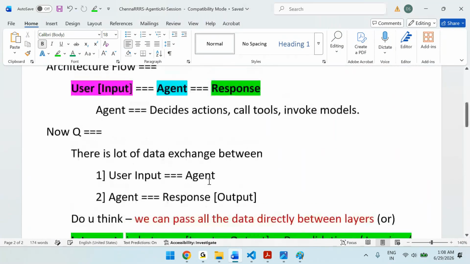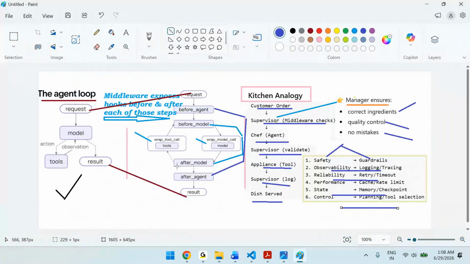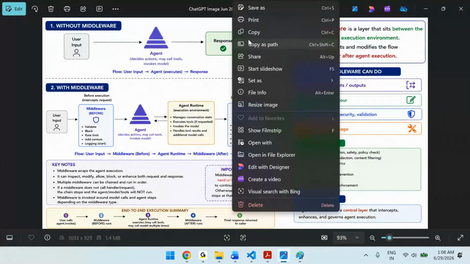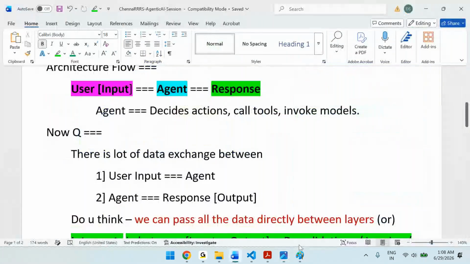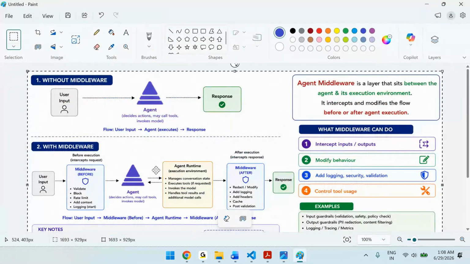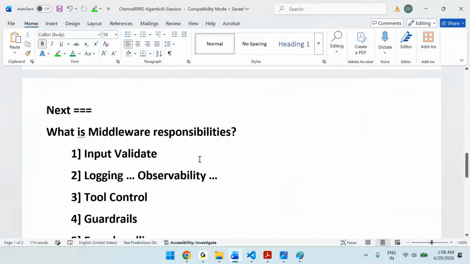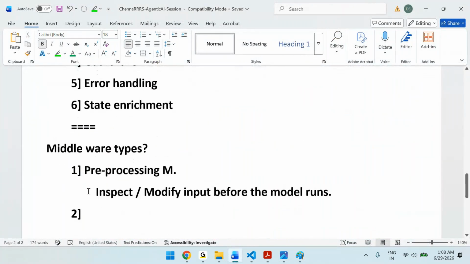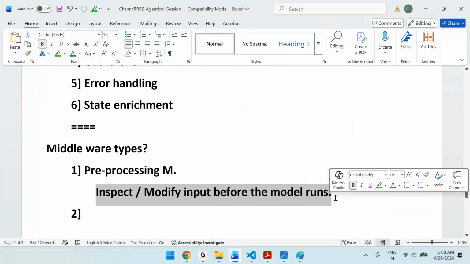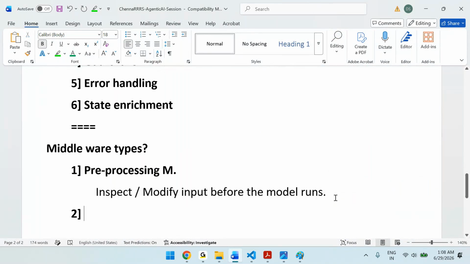This is the pre-processing. If you see this diagram, let me put it into Paint. This is what we are discussing. Pre-processor middlewares come before, so before means the request. That's why inspect or modify input.